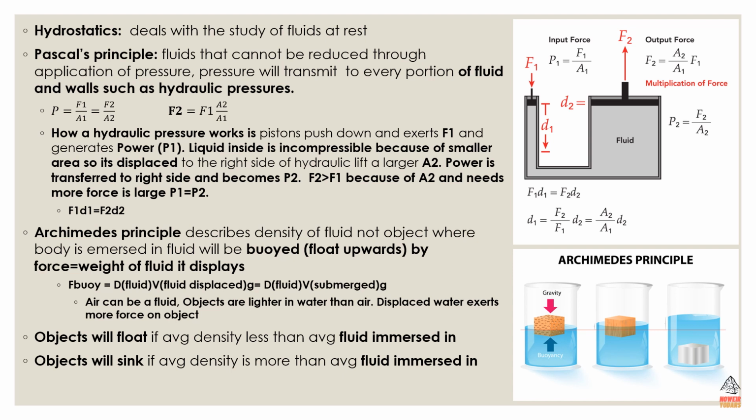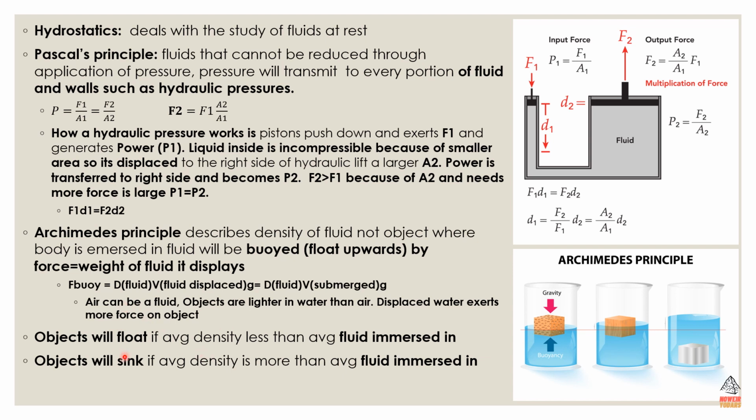So air can be a fluid, and objects are lighter in water than they are in air, because when you submerge something in water, the displaced water exerts force on the object. So there is buoyancy exerted on the object, although there is gravity from the top, there is also buoyancy exerted on the object, right? That's why you float. Okay, let's say you tilt your head back and you're looking upwards at the sun and your back is to the water. All right, so that's buoyancy pushing you upwards.